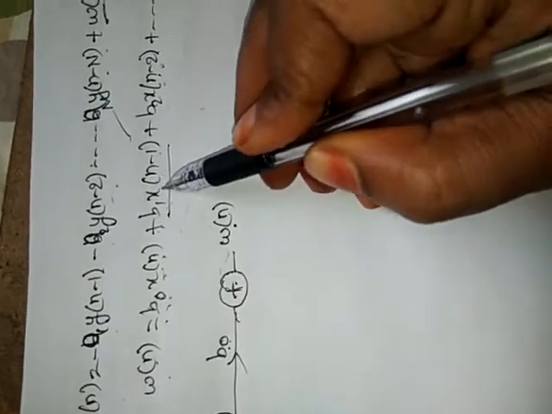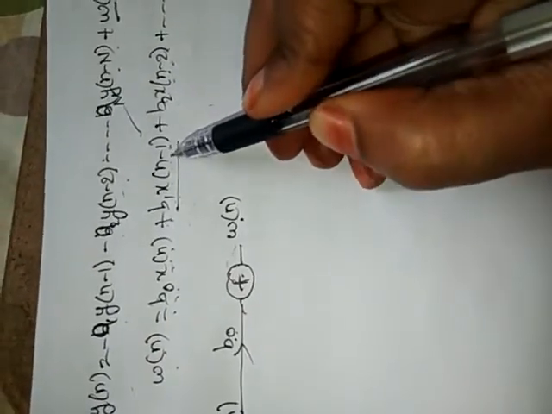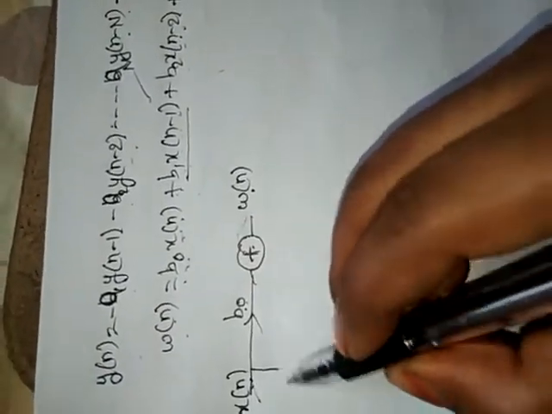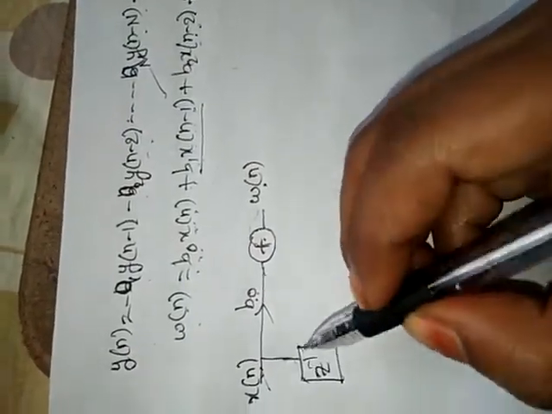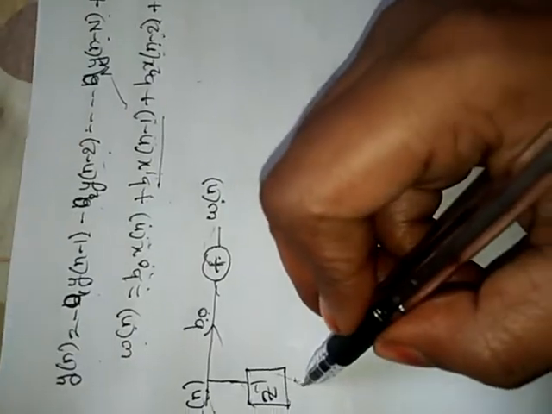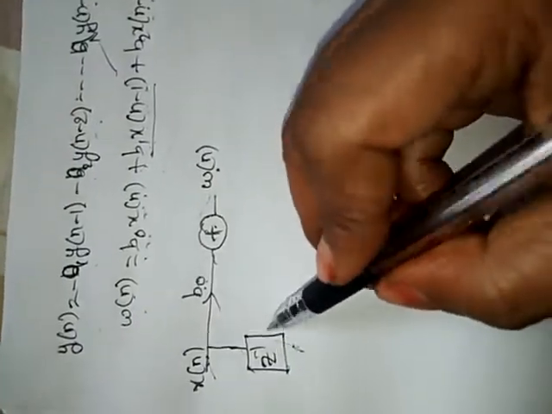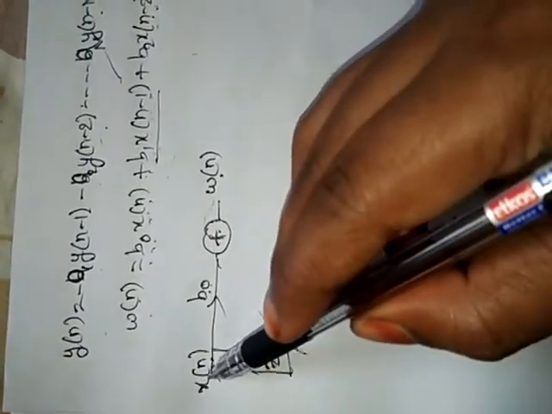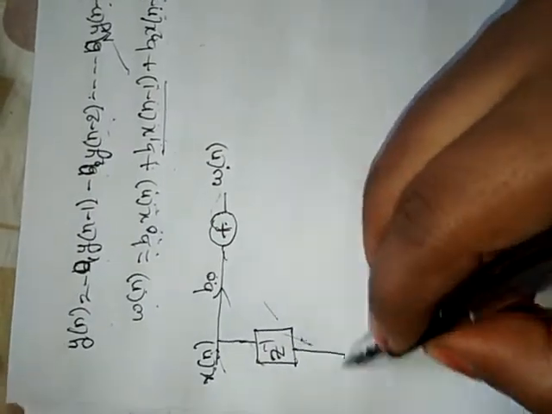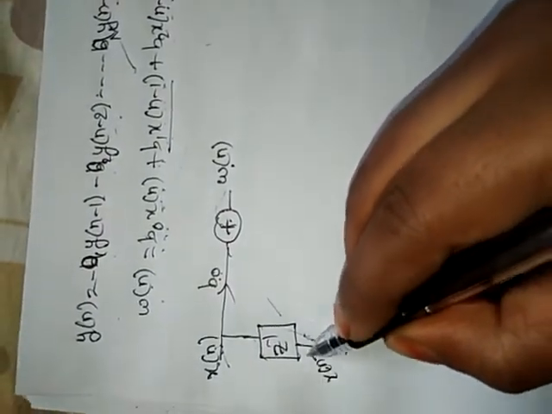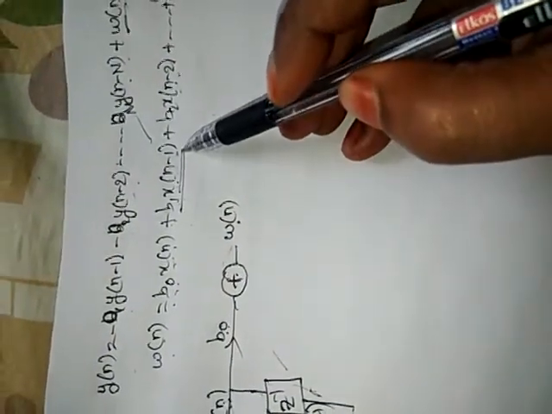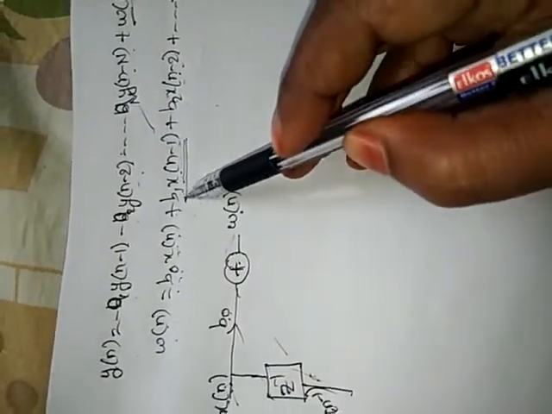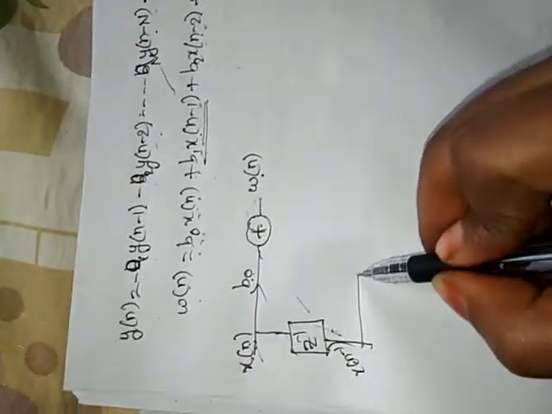Here x of n minus 1 is obtained by applying the inverse Z transform to x of n, from the time shifting property of the Z transform. Then we get x of n minus 1, which is multiplied with b1.